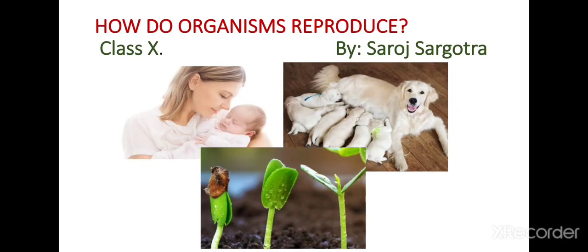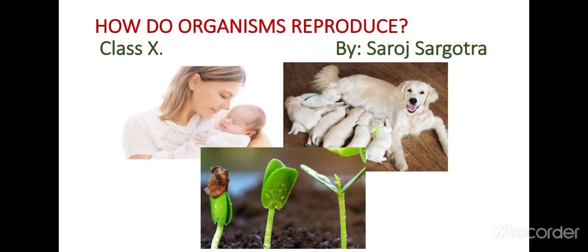Now what we are going to study next is, all living organisms grow old with time and ultimately die. Every living organism remains alive on this earth for a limited period of time and then dies. So new organisms have to be produced in place of those who die, right?